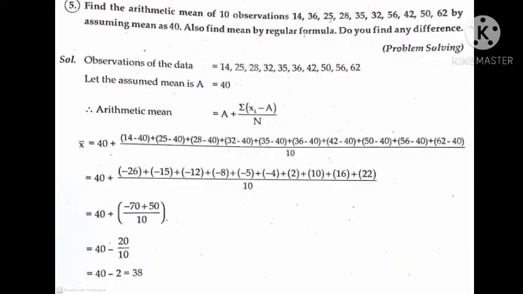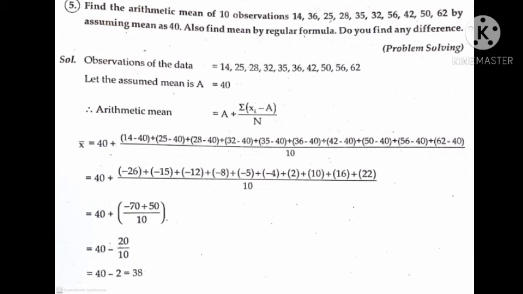Example for arithmetic mean by deviation method. Find the arithmetic mean of 10 observations 14, 36, 25, 28, 35, 32, 56, 42, 50, 62 by assuming mean as 40, and also find mean by regular formula. Do you find any difference? Solution. Observations of the data: 14, 25, 28, 32, 35, 36, 42, 50, 56, 62. Let the assumed mean be capital A, that is equal to 40. It is given in the problem.